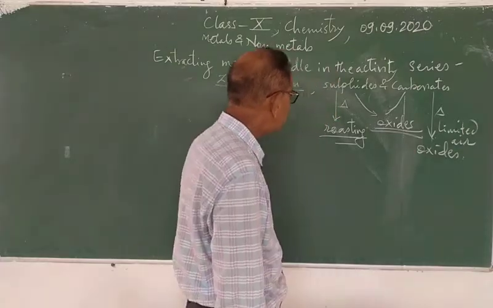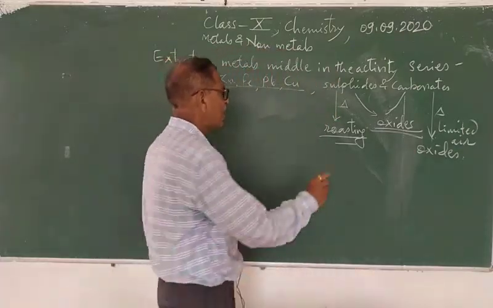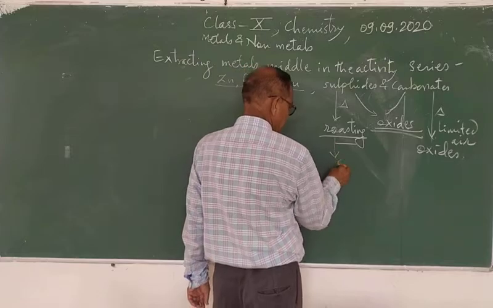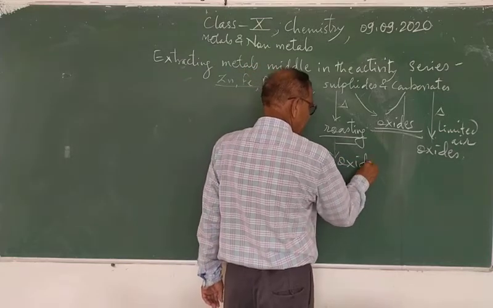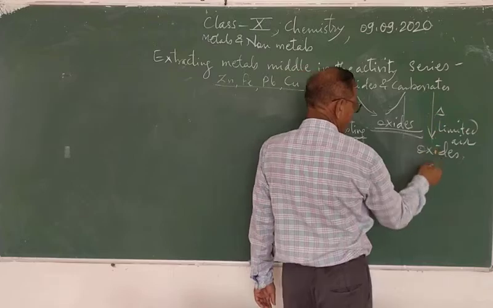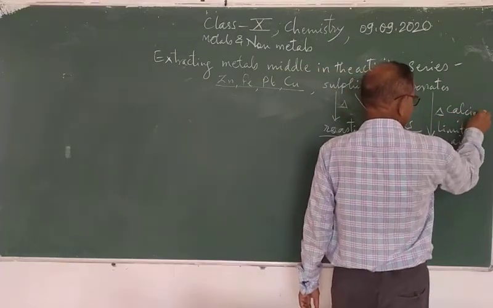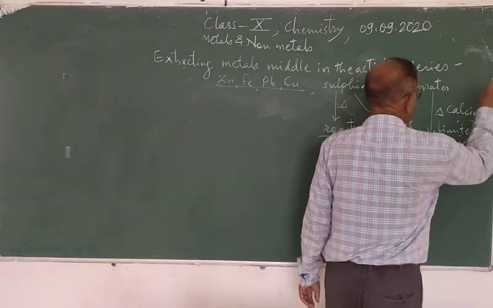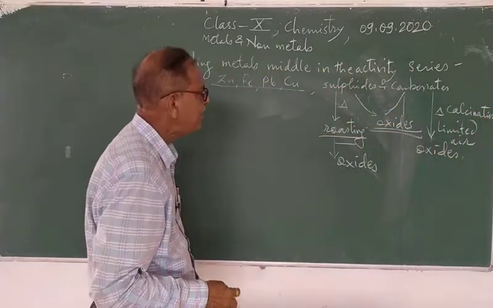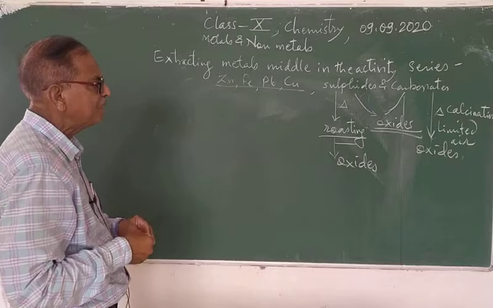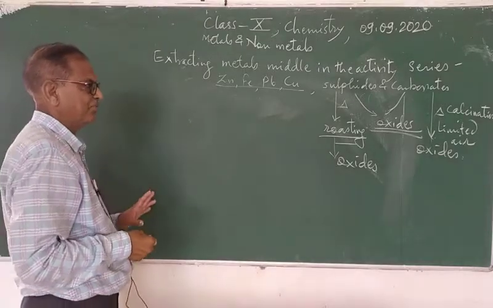The conversion of carbonates into oxide by heating is called calcination.